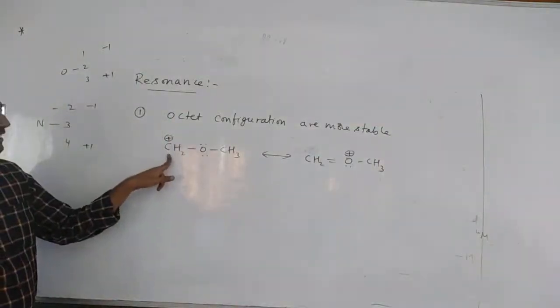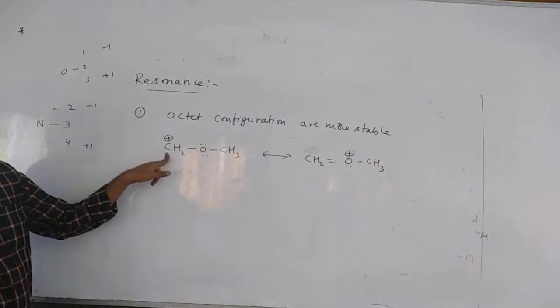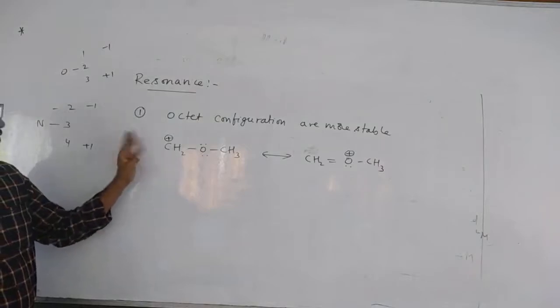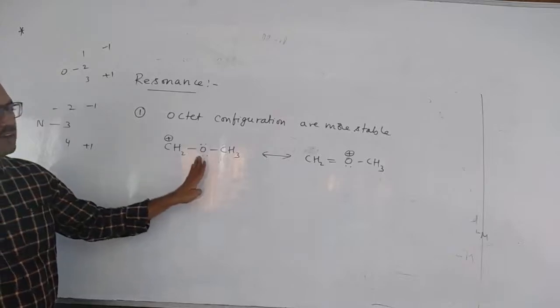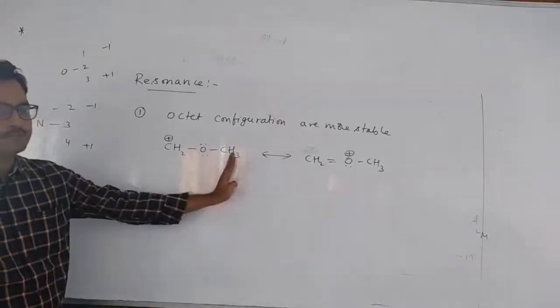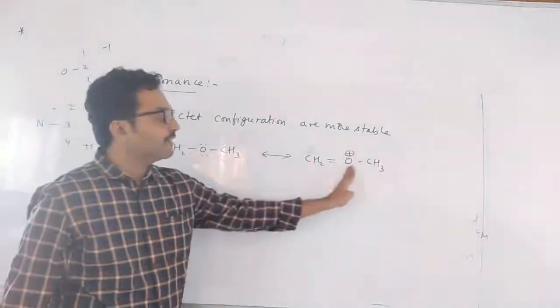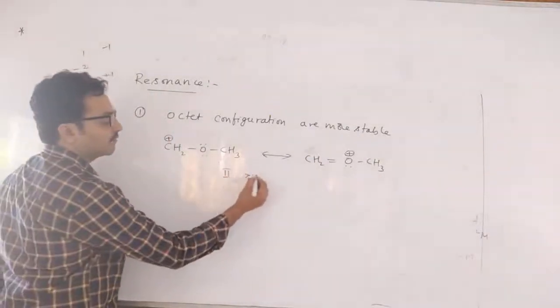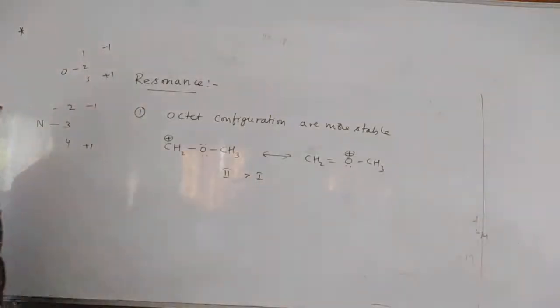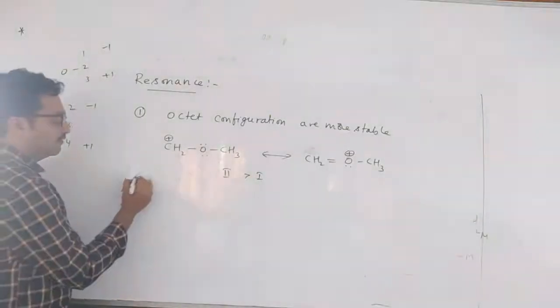Plus charge means how many electrons? CH2 plus means 4 plus 2, 6 electrons only. So the first structure does not have octet configuration at every atom, whereas here every atom has octet configuration. So which is more stable here? 2 is greater than 1. Understood this one? Second one.